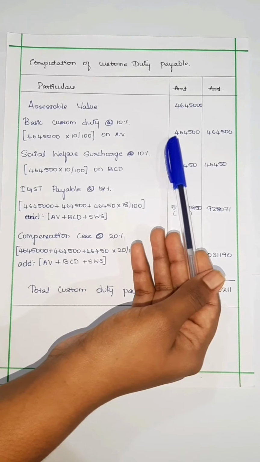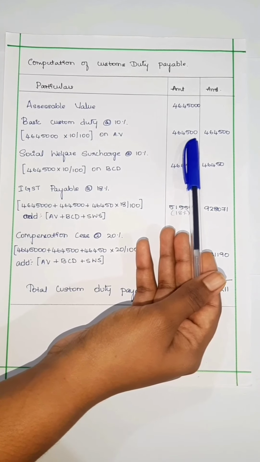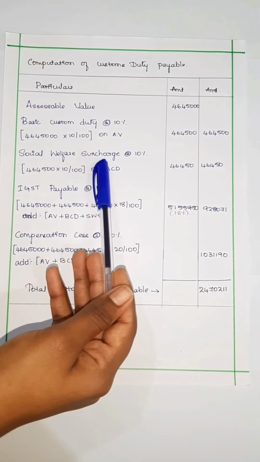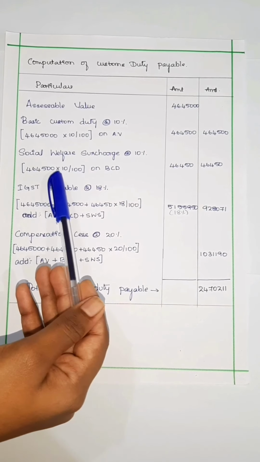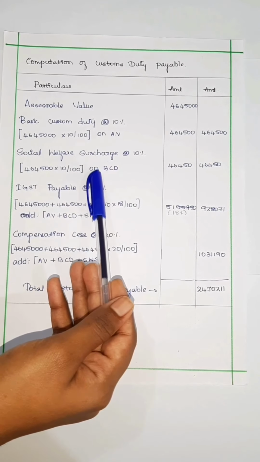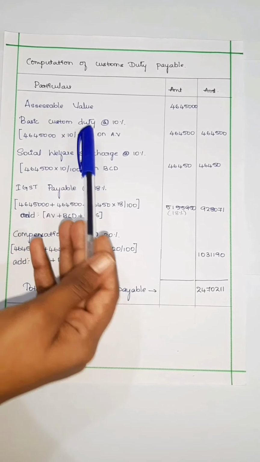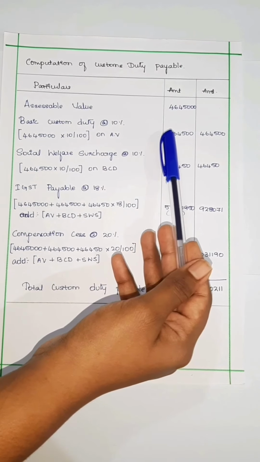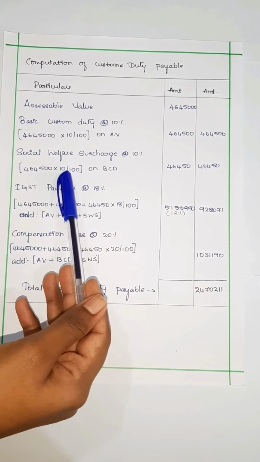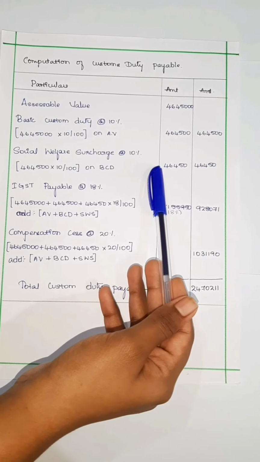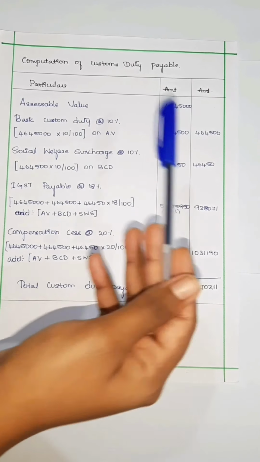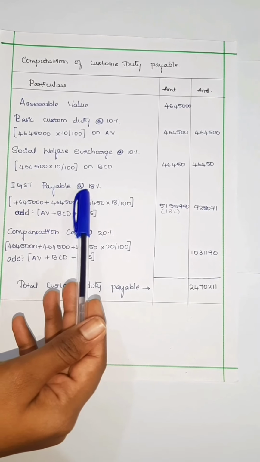We get 4,64,500. Next, social welfare surcharge at 10%. As I said, social welfare surcharge should be calculated on basic custom duty. What is basic custom duty? 4,64,500 into 10%, 46,450. Next, IGST payable at 18%.